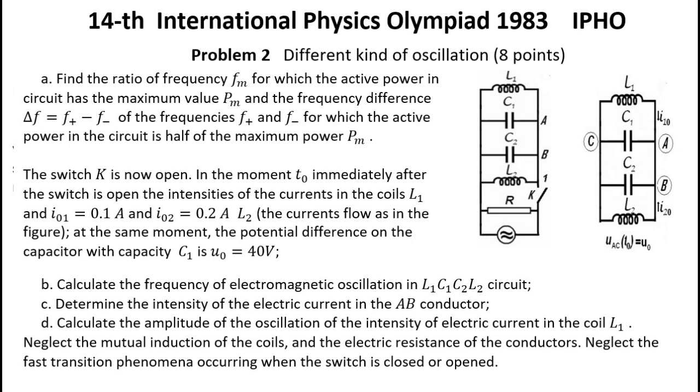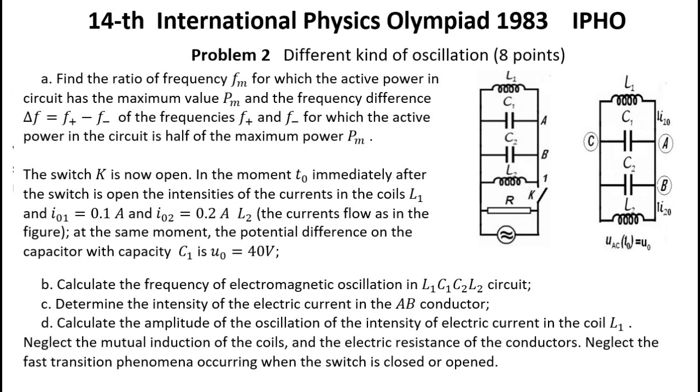Question A. Find the ratio of frequency Fm for which the active power in the circuit has the maximum value Pm and the frequency difference delta F equal F plus minus F minus of the frequencies F plus and F minus for which the active power in the circuit is half of the maximum power Pm. The switch K is now open. In the moment t0 immediately after the switch is open, the intensities of the currents in the coils are I1 equals 0.1 ampere in L1 and I2 equals 0.2 ampere in L2, the currents flow as in the figure. At the same moment, the potential difference on the capacitor with capacity C1 is U0 equal 40 volts.